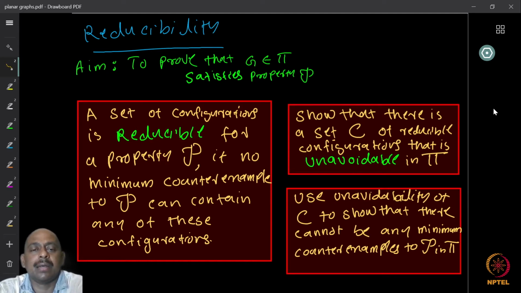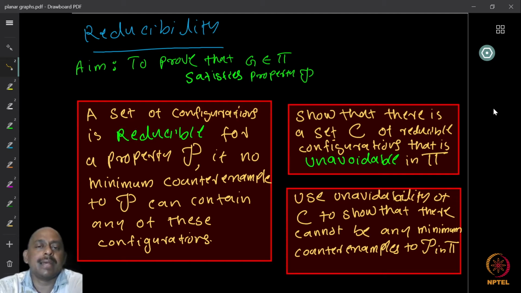Then we can define some kind of minimality, right? We can say that the graph with the smallest number of vertices and edges which does not satisfy this property, because there are at least some graphs which violate the property, we can talk about the one with the smallest size. So this kind of graph we call a minimum counterexample. Okay?